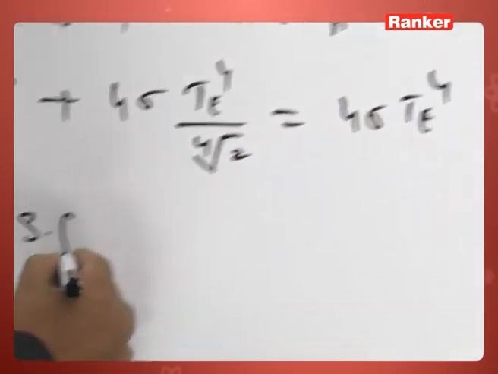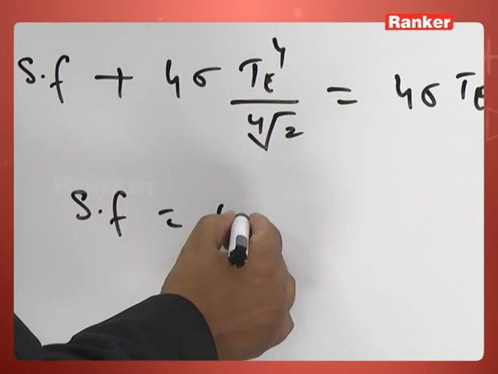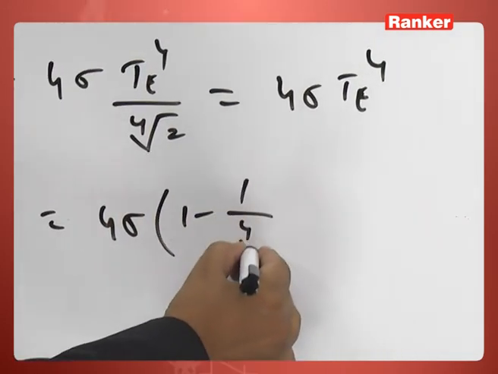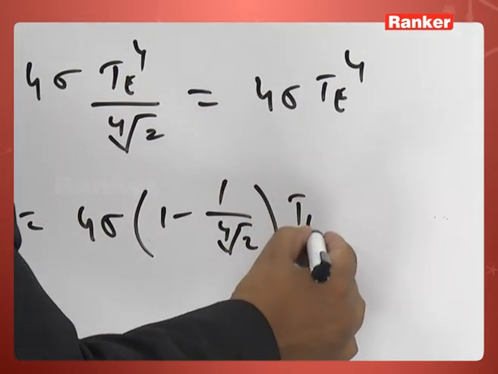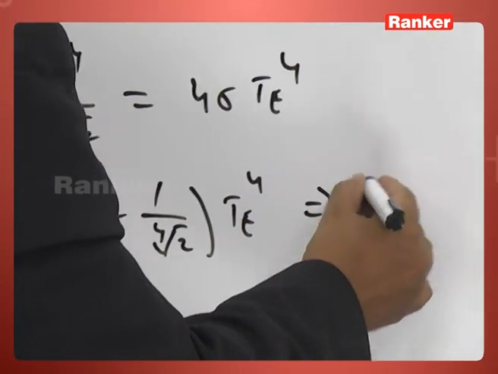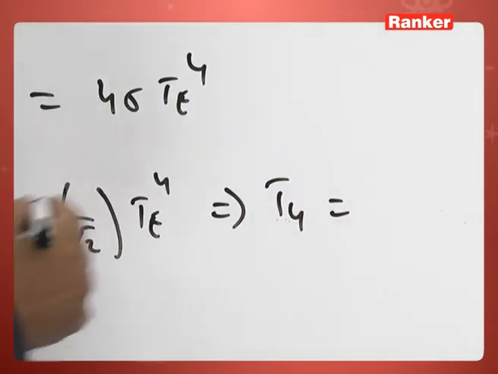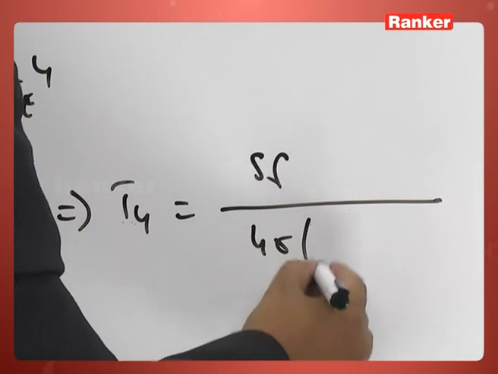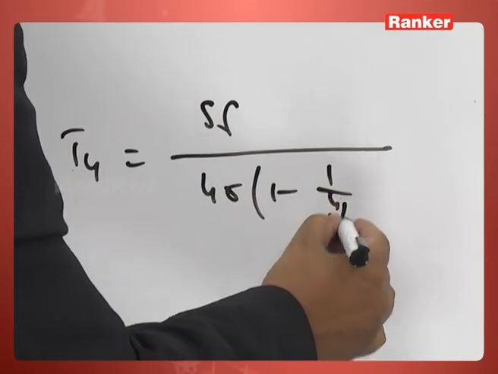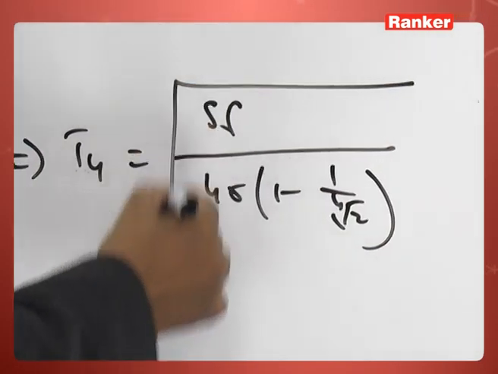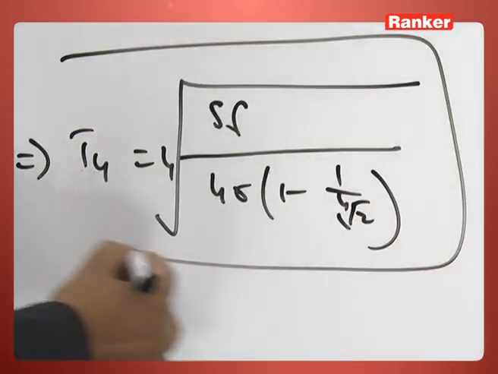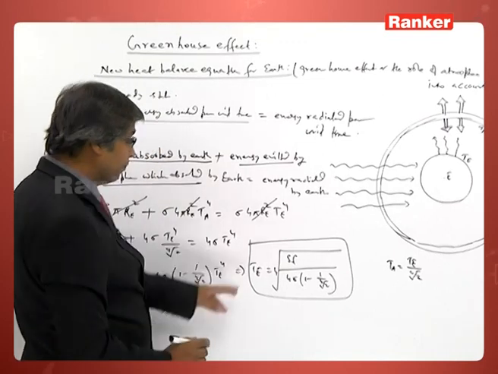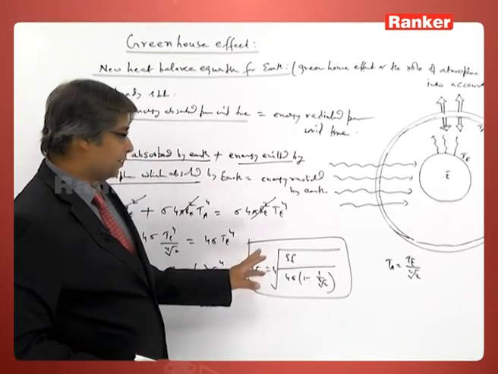Now, S into F is equal to 4 sigma 1 minus 1 by 4th root of 2 T to the power 4, implies T is equal to SF by 4 sigma 1 minus 1 by 4th root of 2 to the power 4th root. This is the Te, the new temperature of the earth.